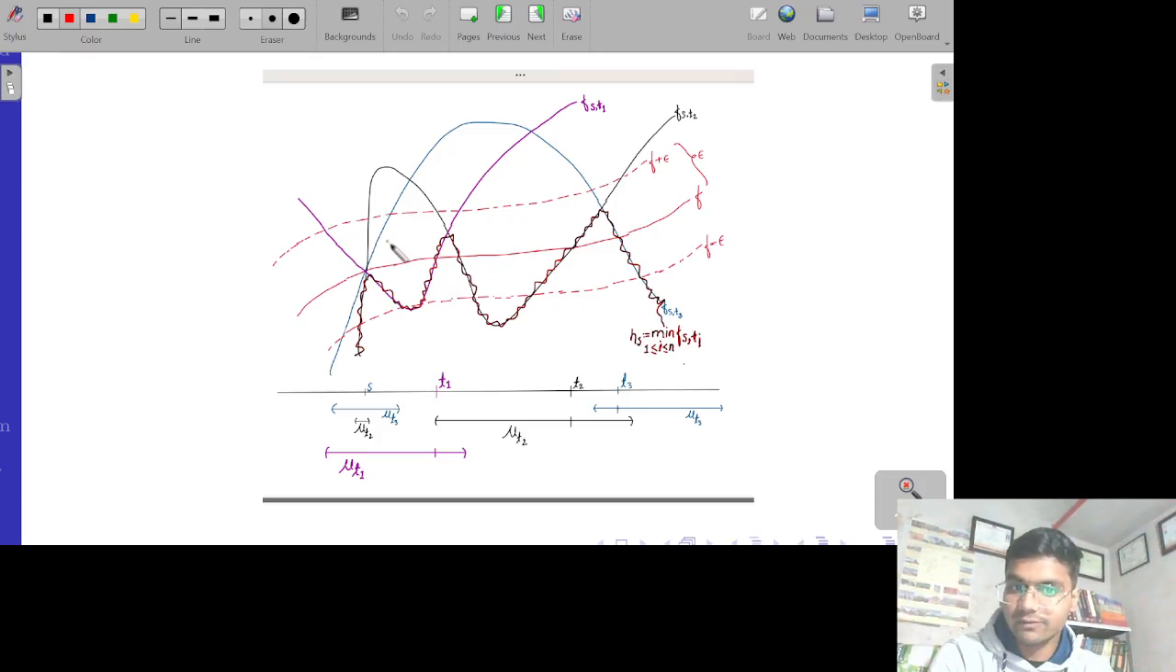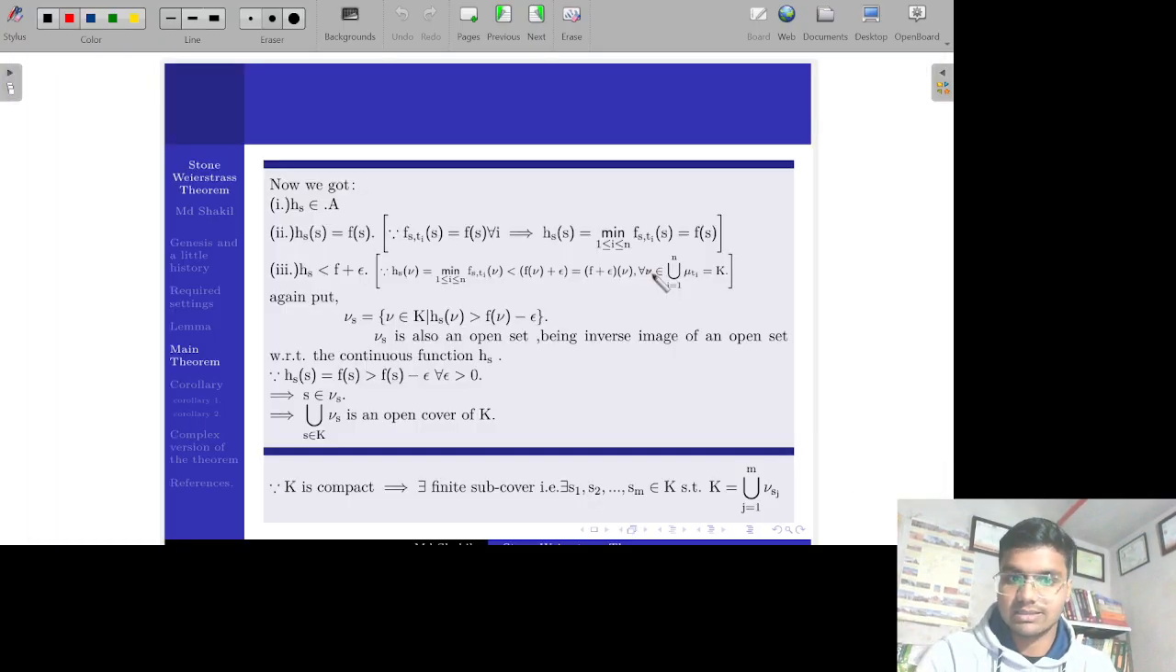So we have done the half part of the theorem, the half part of our exercise, that we want a function which lies within this epsilon neighborhood. Now we have taken a function which lies beneath f plus epsilon. This h of s lies beneath f plus epsilon. Now after doing some calculation, we'll find another function by using these h_s, and that function will lie within this interval. We'll do that in the next slides.